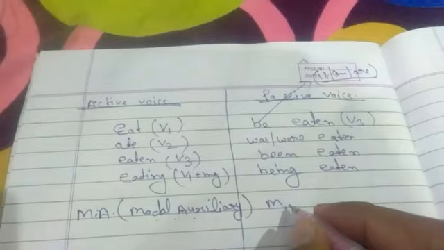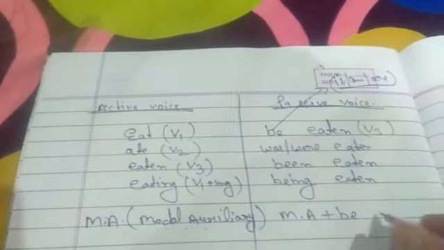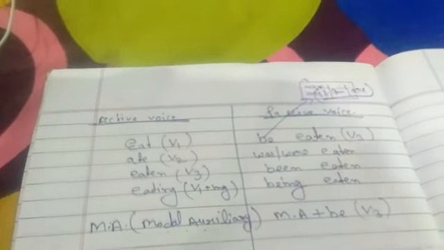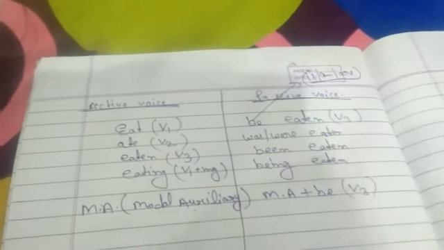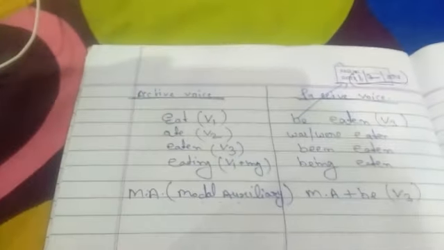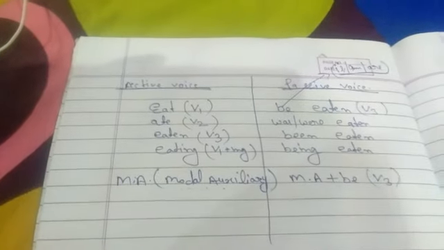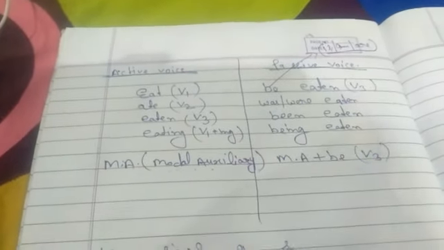In passive voice, what will be there? Modal auxiliary plus be. Got it? And then verb third form will be there. Okay, I am telling you how. Students, now you all have to just understand this. I am going to give you an example, means several kinds of examples I will give you. Okay, see, he sings a song. Okay, he sings a song. This is the first example.